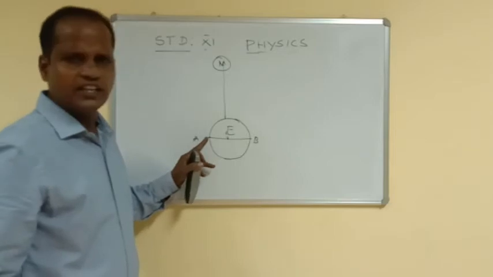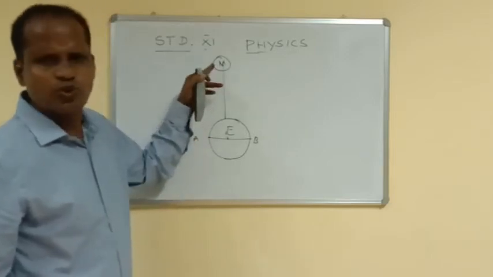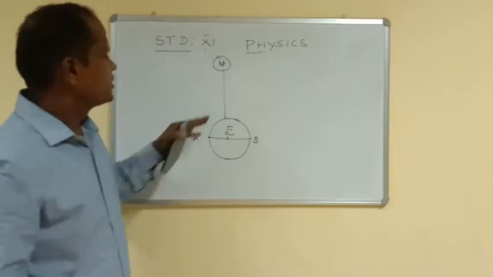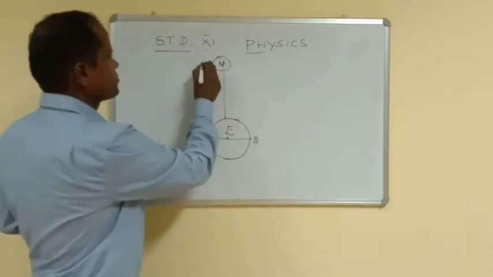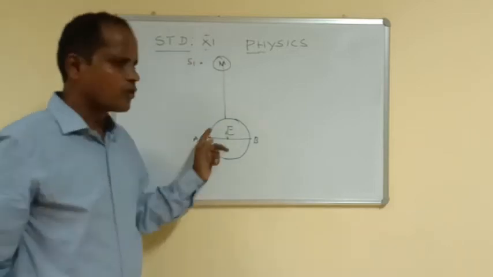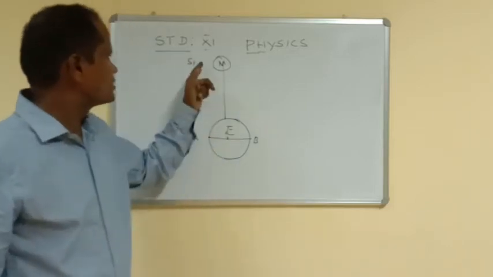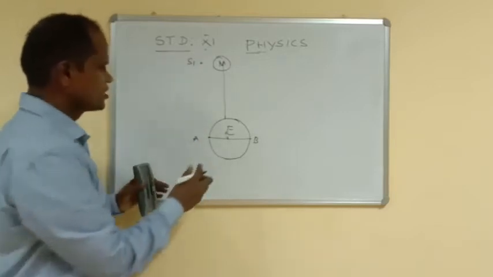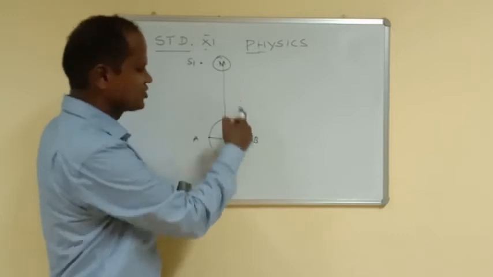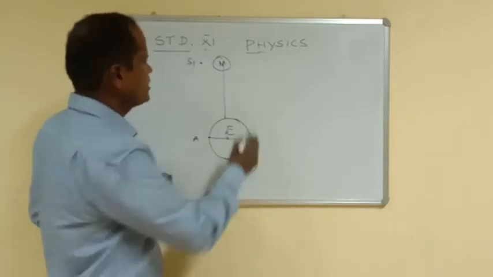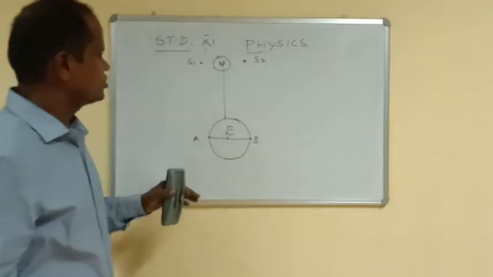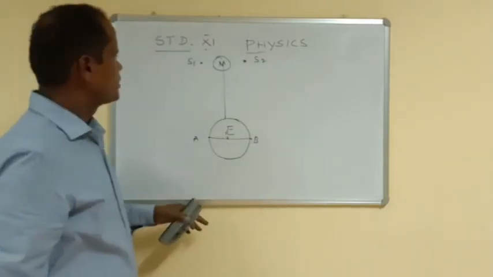From this point A, we are seeing the position of the moon with respect to a star in the sky, S1. So here the position comes here. The position of the moon while observed from point A is S1. Next, while observing the position of the moon from B, with respect to another star S2, it may be the position.